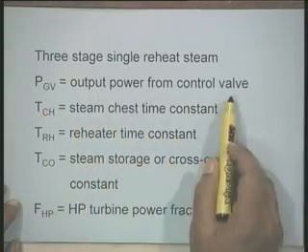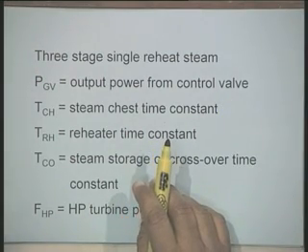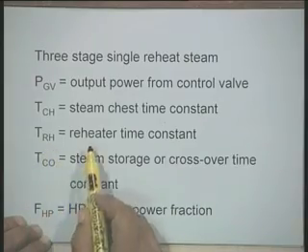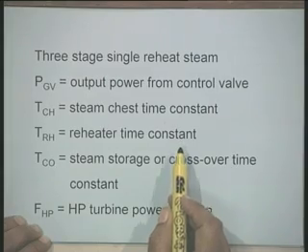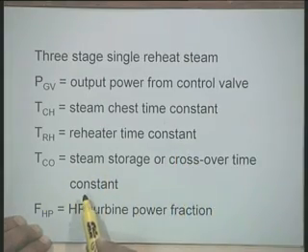Now, the terms associated were explained, I will just reiterate. PGV is the output power from the control valve, or we can even represent the output position of the control valve, but that is also expressed in terms of power, calibrated in terms of power. TCH is the steam chest time constant, TRH is the reheater time constant, TCO is the steam storage or crossover time constant.